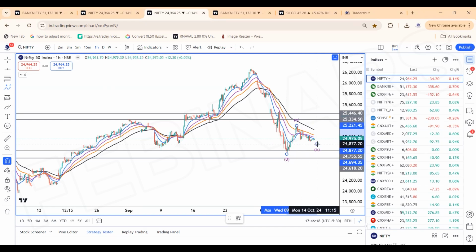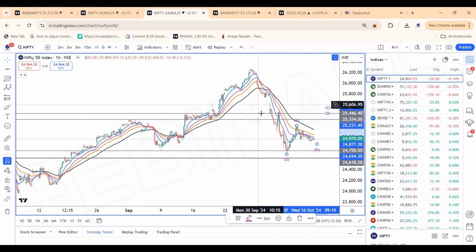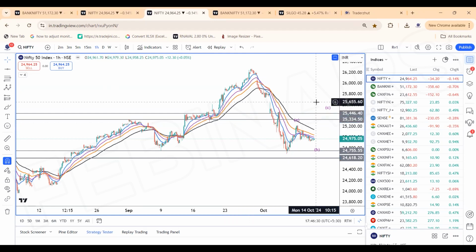If the B wave ends here, then the C could be somewhere here, 25,400 to 600 levels, or even 25,600 levels. Once crossed, we have to review. So trade objectively, the breakout comes in with the lower channel or a wedge kind of a pattern, one more low or even a gap up.